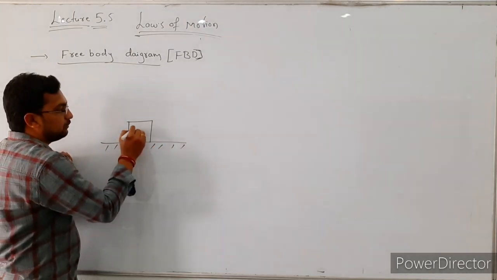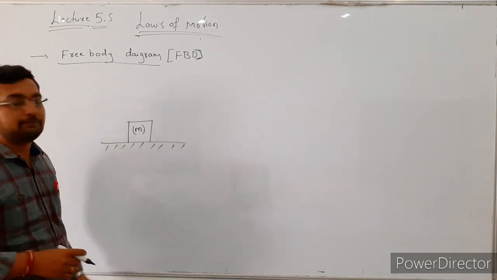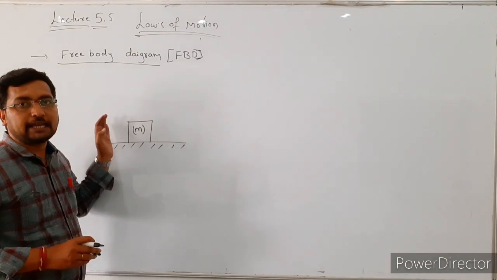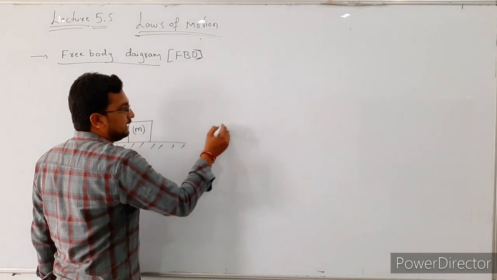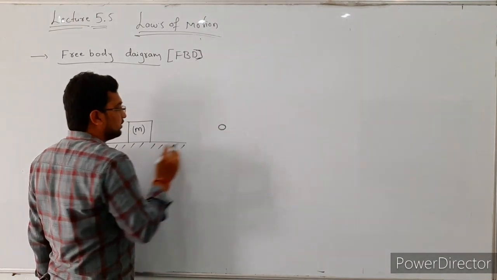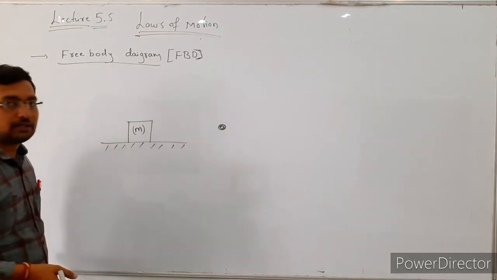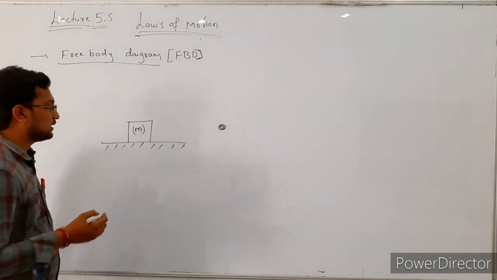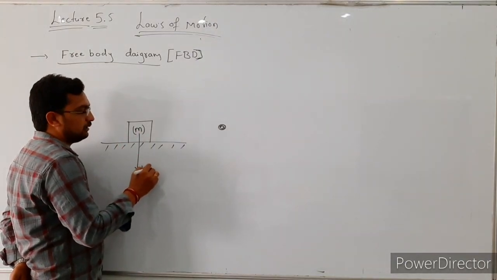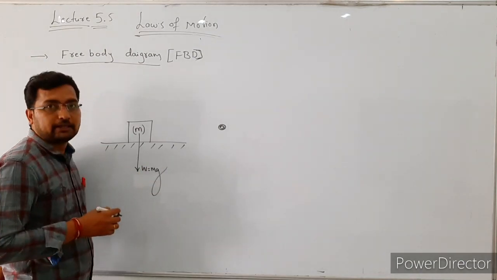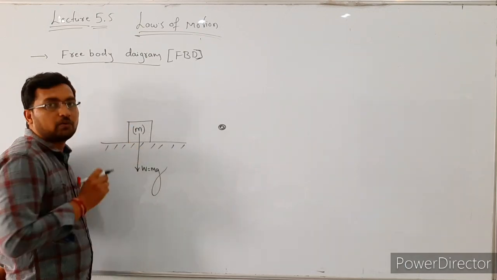Let us assume that the mass of this object is m. In this case, we are going to represent the various forces acting on this body. First, consider the object as a point mass. What are the different forces acting on this body? The first one is the weight of this body, which acts in downward direction. Weight is nothing but mass into acceleration due to gravity.